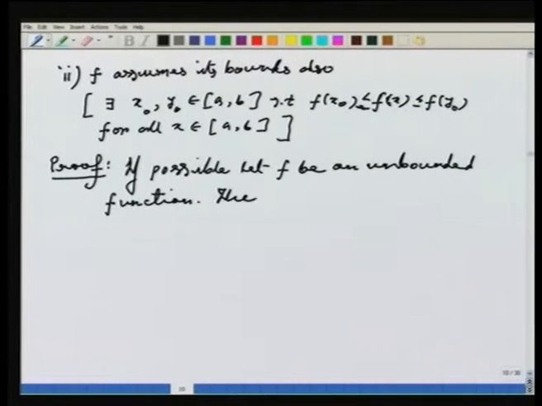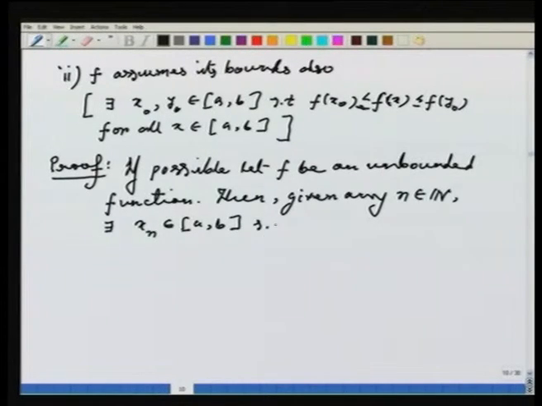Then given any natural number n, there exists xn, a number in the closed interval a b which depends on n, that is why I am writing xn, such that mod of f xn is bigger than or equal to n.